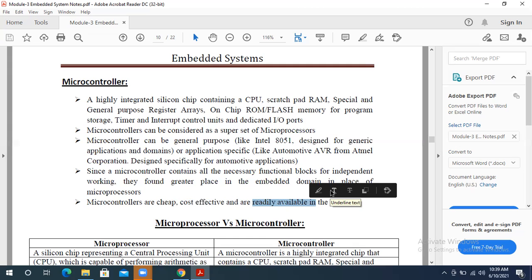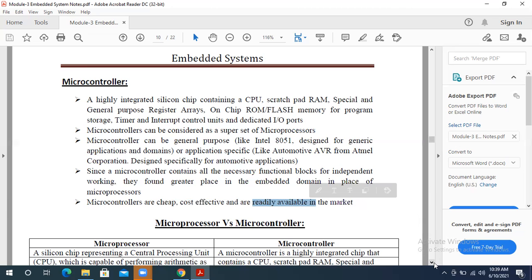But if we take the microprocessor, we have to assemble the different devices, because in that we don't have the RAM, we don't have the GPRs also. If you want to add this, again we have to assemble those. But when you come to microcontroller, no need to assemble it. Already it is pre-assembled. We get the CPU, we get the RAM, we get the registers which are special or GPR, and also we get the memory. So we have the total package in the microcontroller here.